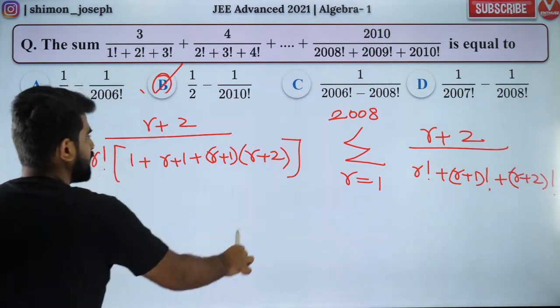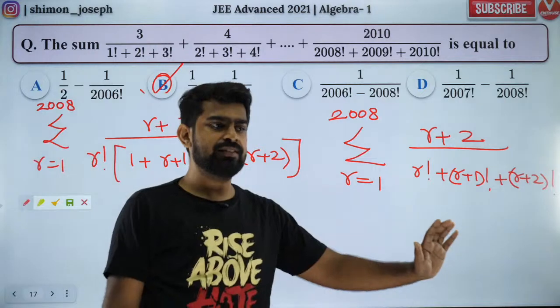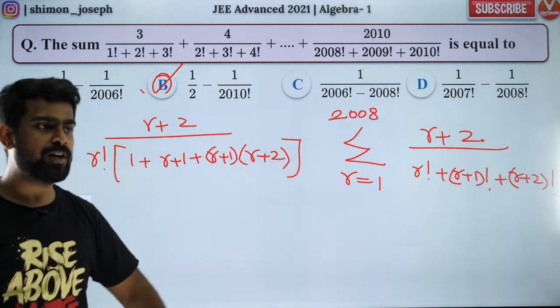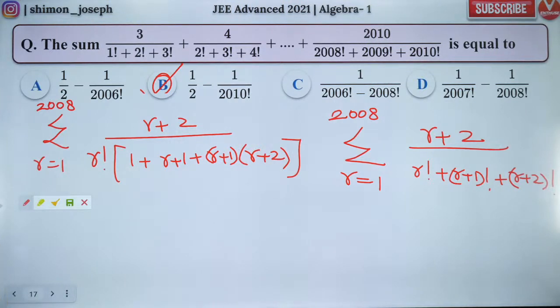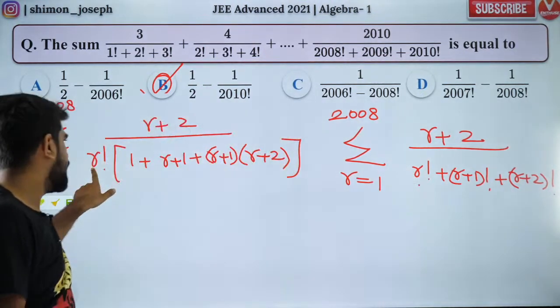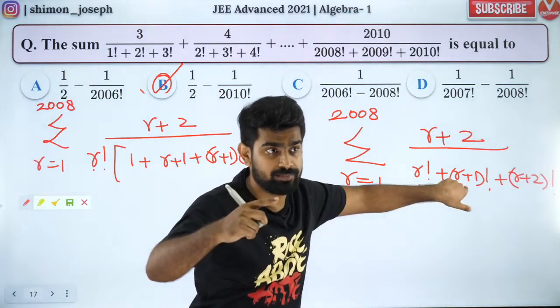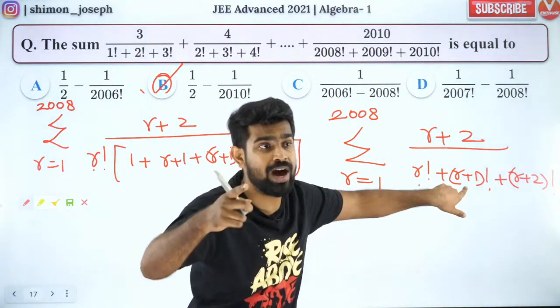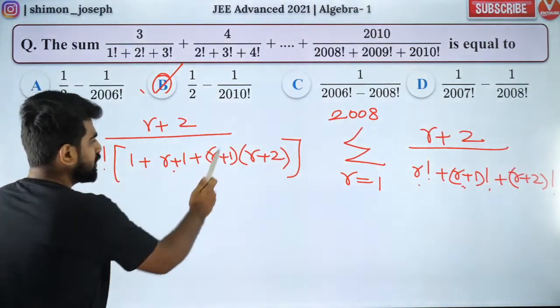Because r factorial into (r plus 1) is (r plus 1) factorial. So if I take r factorial common, (r plus 1) will be left out. Understood?